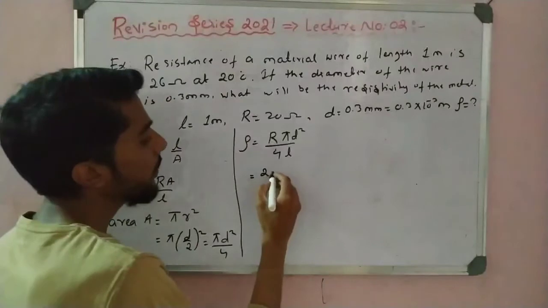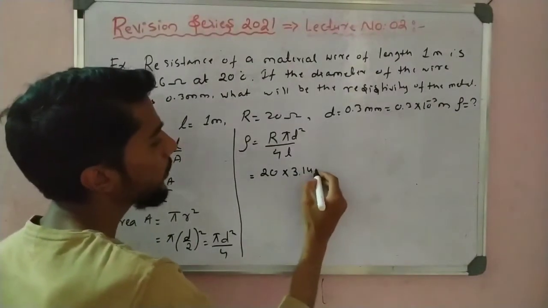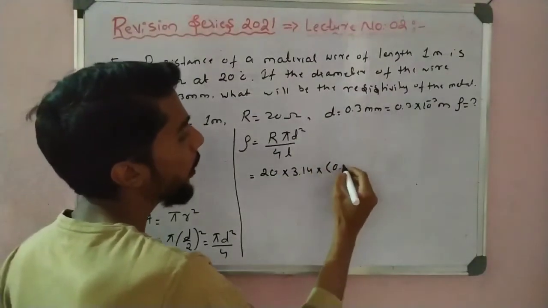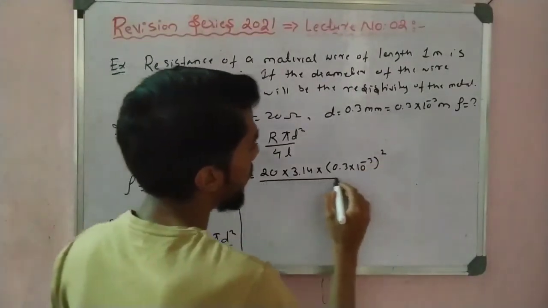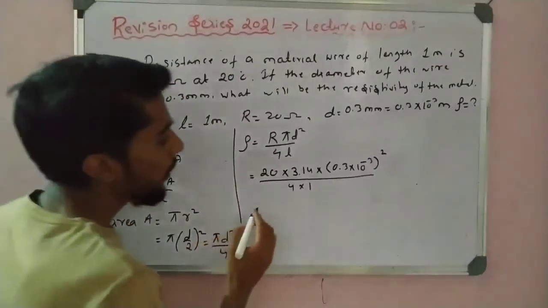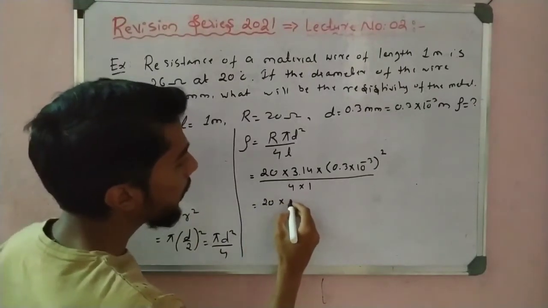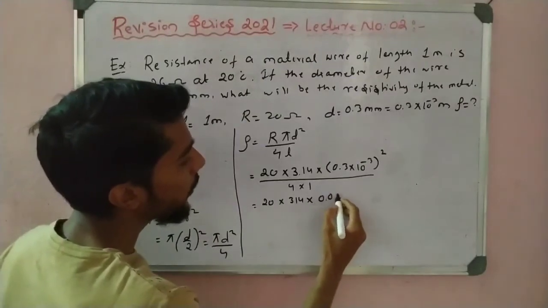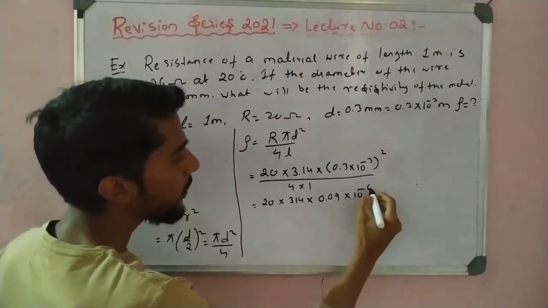Now put the values. R is equal to 20, right? And then pi is 3.14 into D square. D is 0.3 into 10 to the power minus 3, squared. Next, 4 into L, and L is 1 meter. So let us take here 20. I can make 3.14 as 314, and then 0.3 square is 0.09 into 10 to the power minus 6.